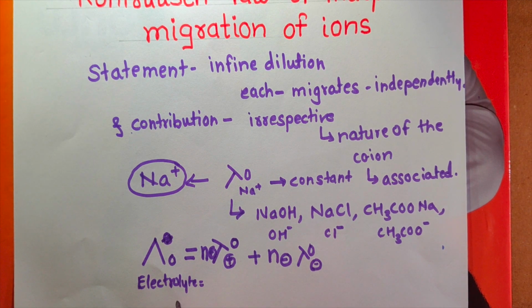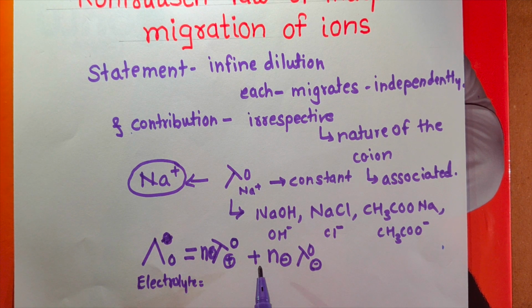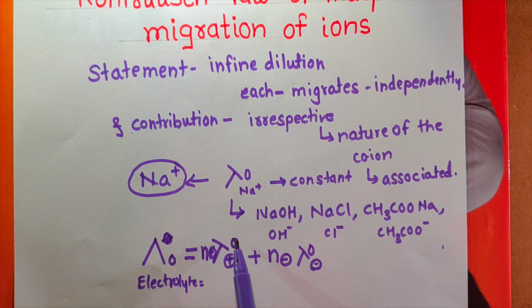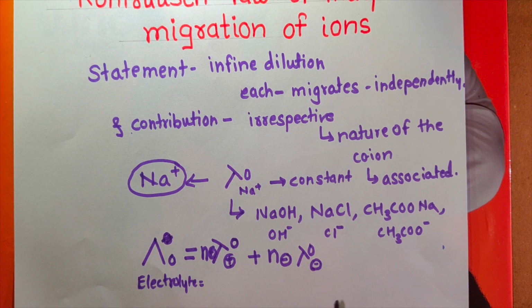You know how to write the ionization of any electrolyte. For example, for NaOH, n plus is equal to 1 and n minus is equal to 1. Here the stoichiometric coefficient of the cation or anion is represented by n plus or n minus. So by using this Kohlrausch's law, you can calculate the molar conductivity at infinite dilution of any strong electrolyte by using the molar conductivity at infinite dilution of the cation plus that of the anion.